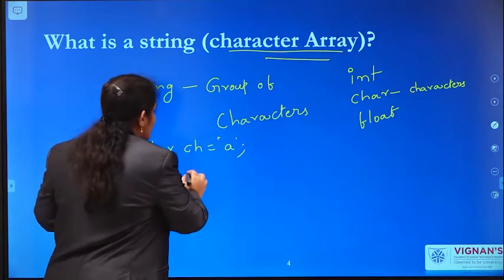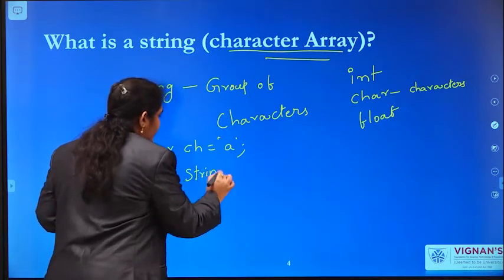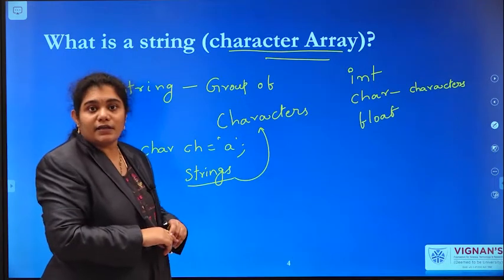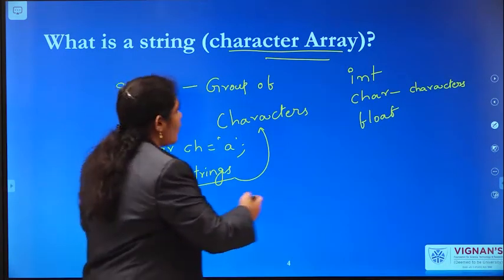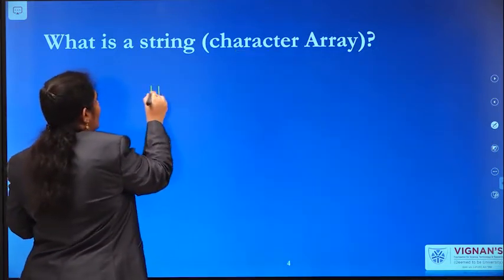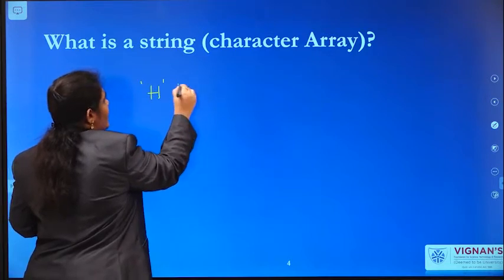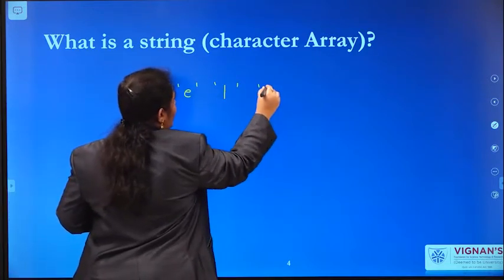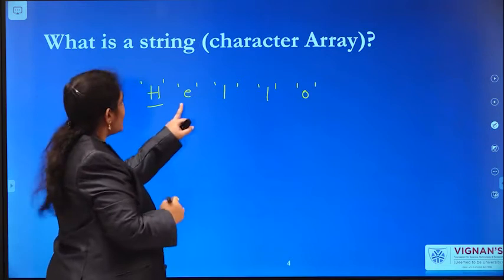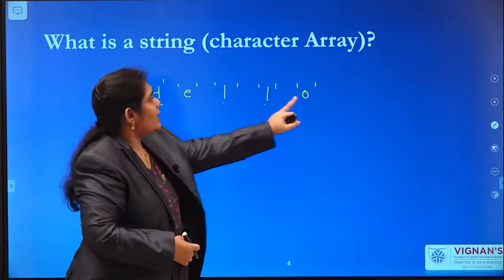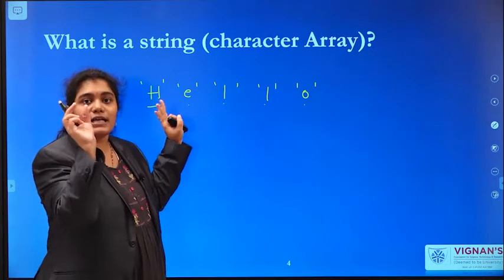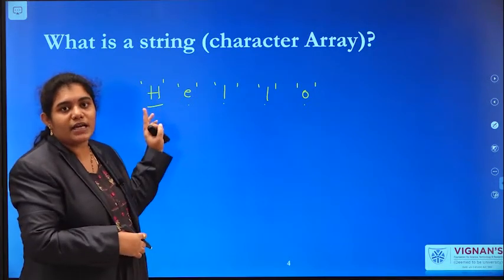Similarly, a string is nothing but a group of characters. Let us see: H, E, L, L, O. H is a single character, E is a single character, L, O. All these are single characters because I am enclosing each of them within single quotes.